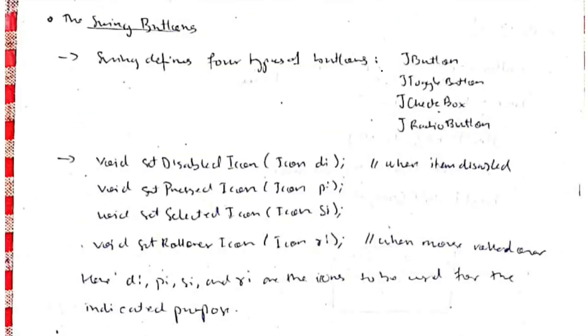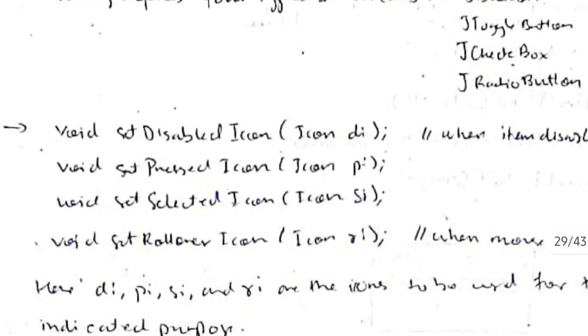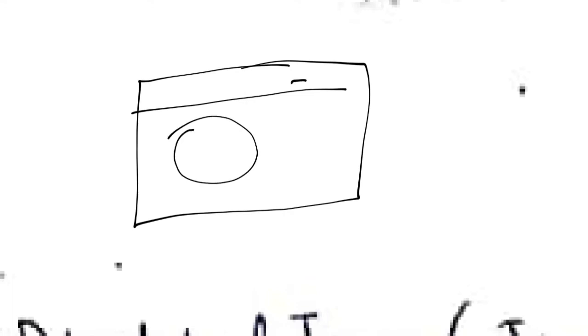Okay, JButton, JToggleButton, JCheckBox, and JRadioButton. Let's discuss each one by one. We will be taking an example also, and before that there are four functions. The first one is setDisabledIcon. For example, consider a web page that sometimes doesn't respond. At that time the screen will be stuck, and the minimize button and the resize button will have a little grayish color.